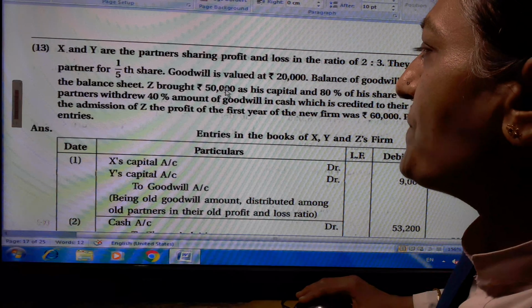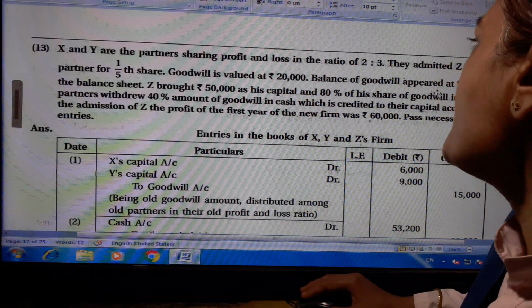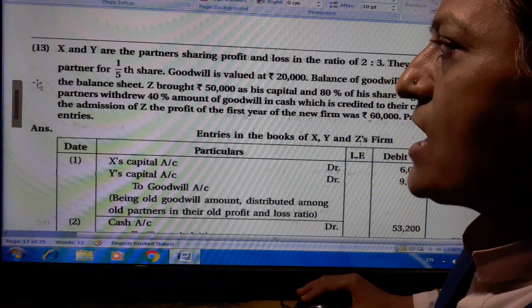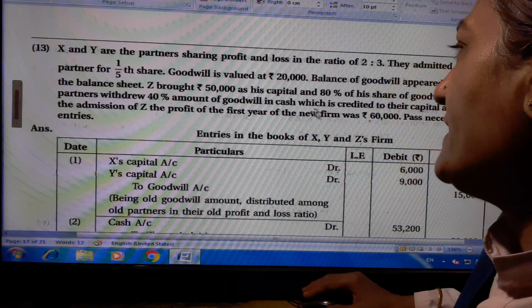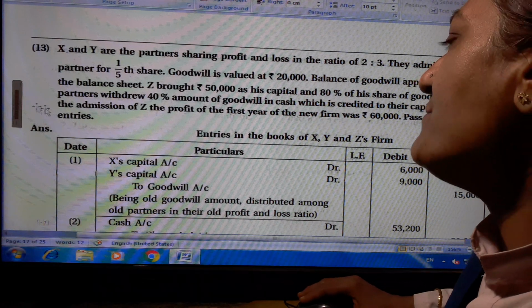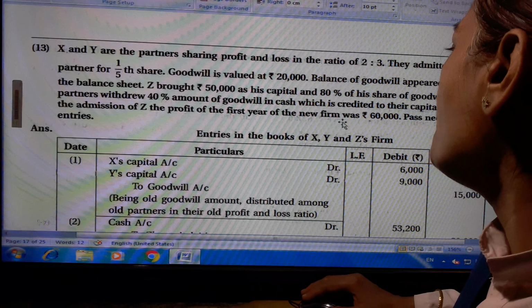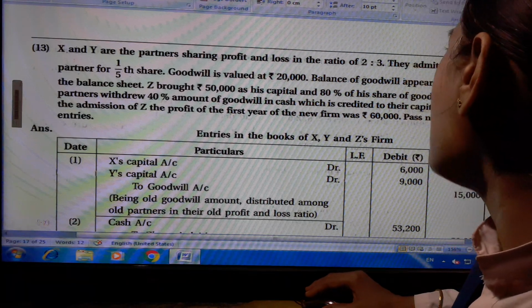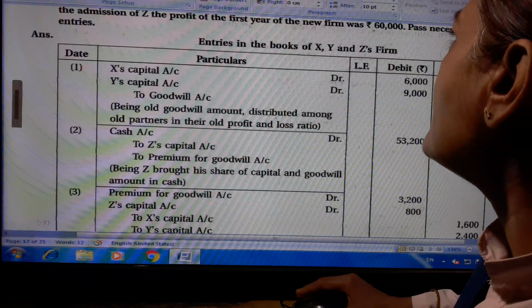Z brought rupees 50,000 as his capital and 80% of his share of goodwill in cash. Old partners withdraw 40% amount of goodwill in cash, which is credited to their capital account. After the admission of Z, the profit of the first year of the new firm was rupees 60,000. Pass necessary journal entries. Entries in the books of X, Y and Z's firm.